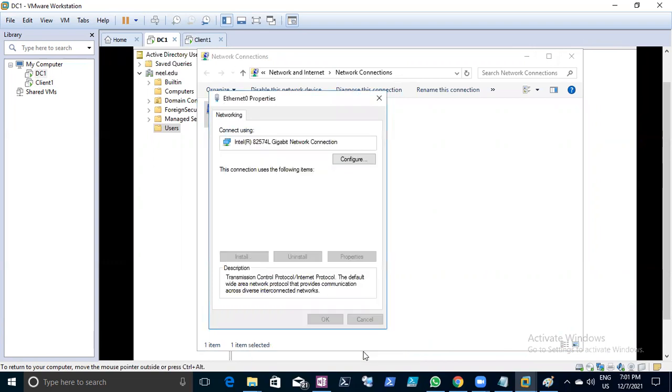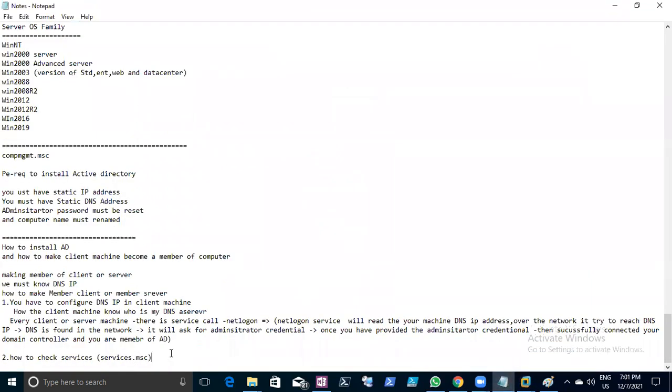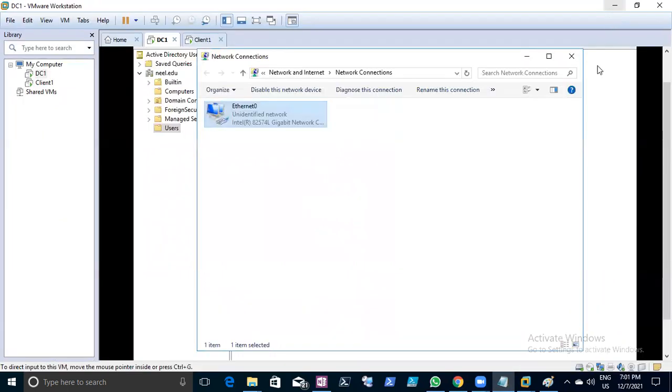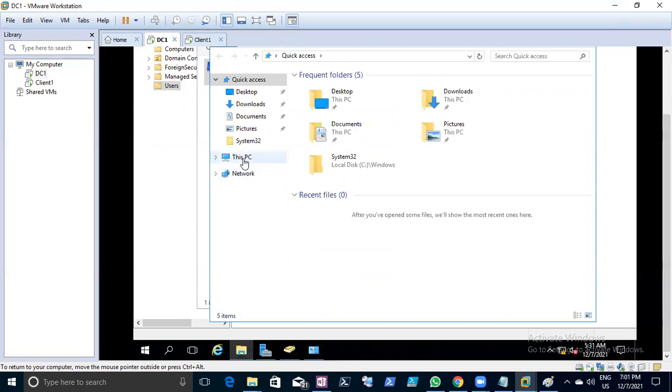20.1.1.1, right? Okay. Now, how did the DNS get changed to 127? By default, it reads from a local file.